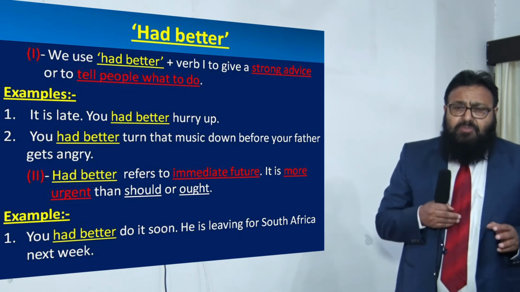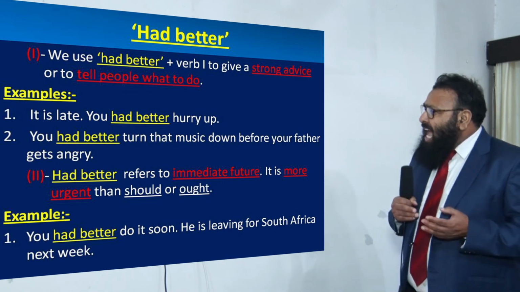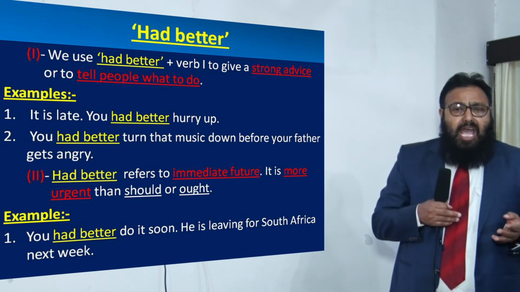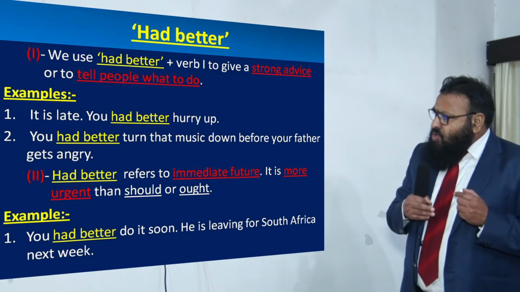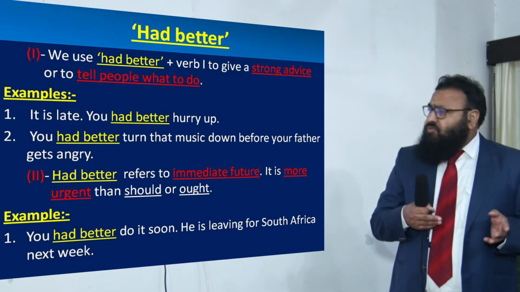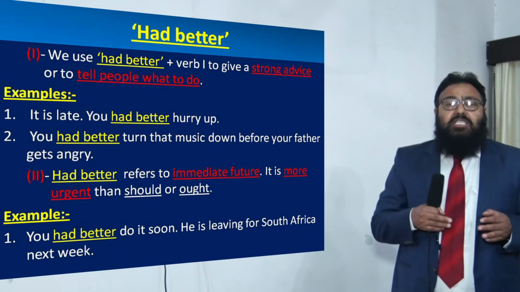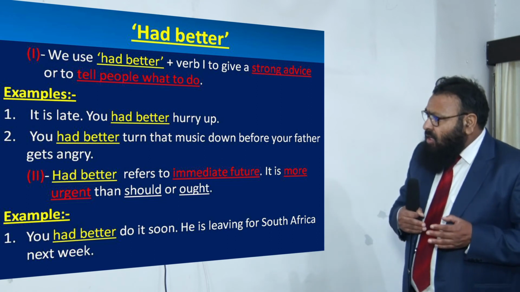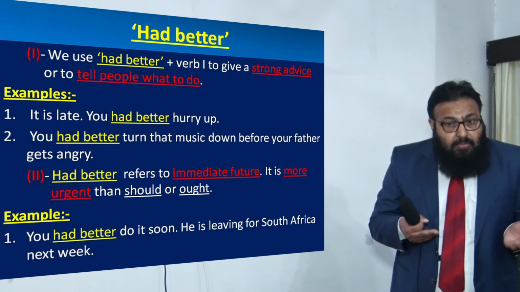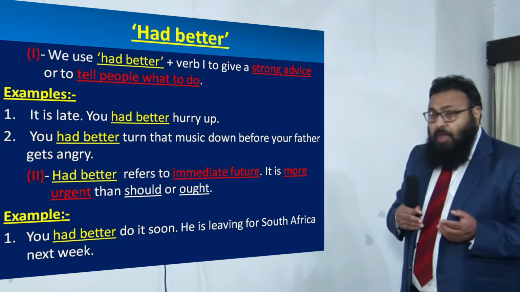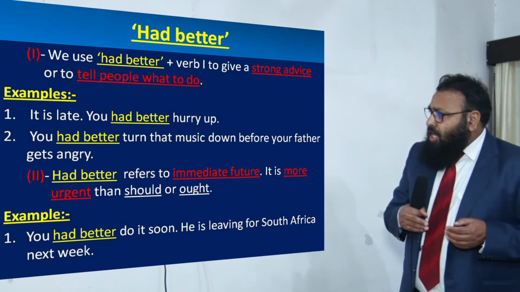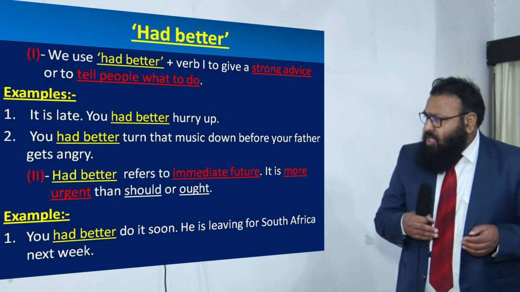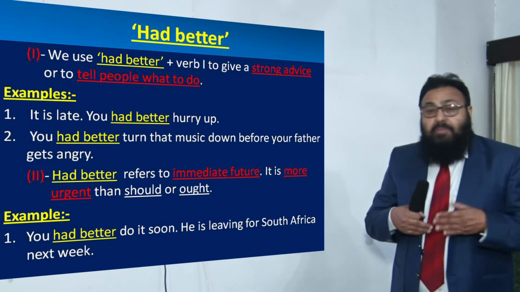Now, sometimes we make use of had with better, and after this we have got an infinitive and to is hidden. When we make use of had better plus verb 1, we give strong advice or tell people what to do. Examples are, it is late, you had better hurry up. Because you are late, it would be in the fitness of things if you hurry. So it's late, you had better hurry up.